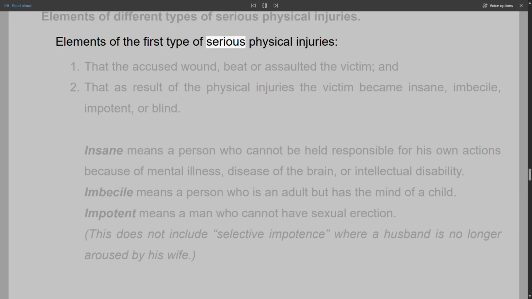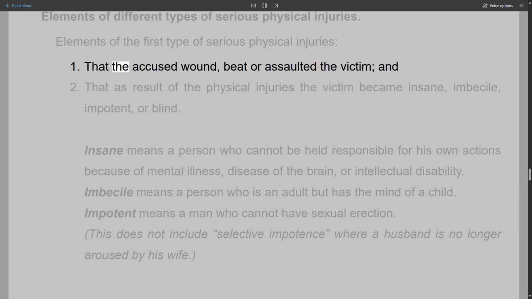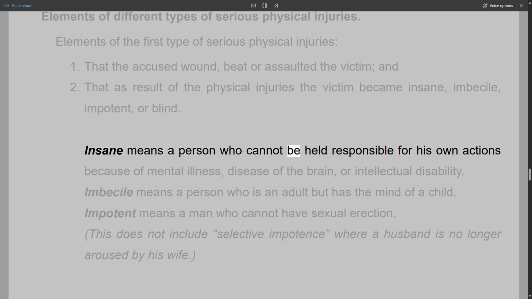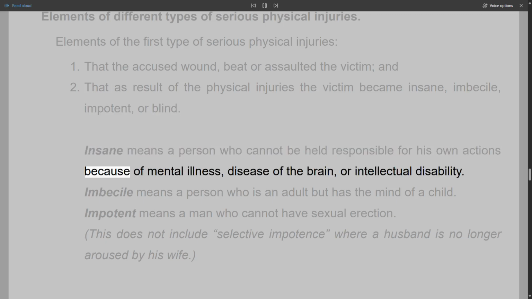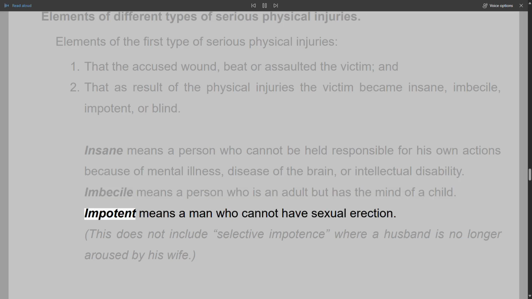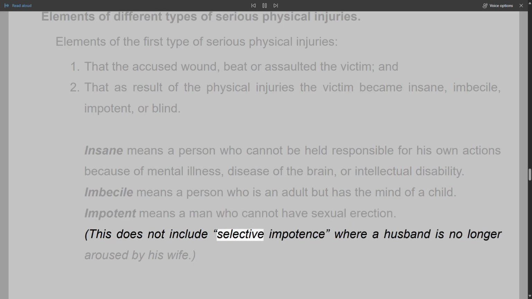Elements of different types of serious physical injuries. Elements of the first type of serious physical injuries: 1. That the accused wounded, beat, or assaulted the victim, and 2. That as a result of the physical injuries the victim became insane, imbecile, impotent, or blind. Insane means a person who cannot be held responsible for his own actions because of mental illness, disease of the brain, or intellectual disability. Imbecile means a person who is an adult but has the mind of a child. Impotent means a man who cannot have sexual erection. This does not include selective impotence, where a husband is no longer aroused by his wife.